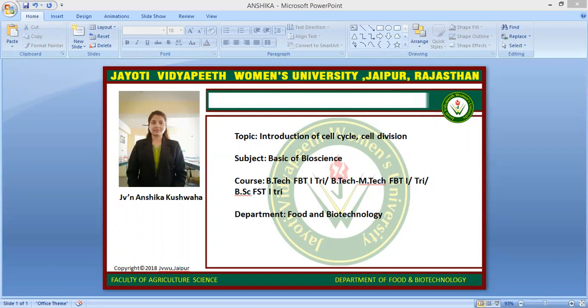Then after this, telophase occurs. In telophase, the daughter chromosomes arrive at the spindle poles. After complete separation of the chromosomes, the nuclear membrane begins to reform around each group of chromosomes at the opposite ends of the cell. When telophase is complete and the new cell membrane is being formed, the final step is